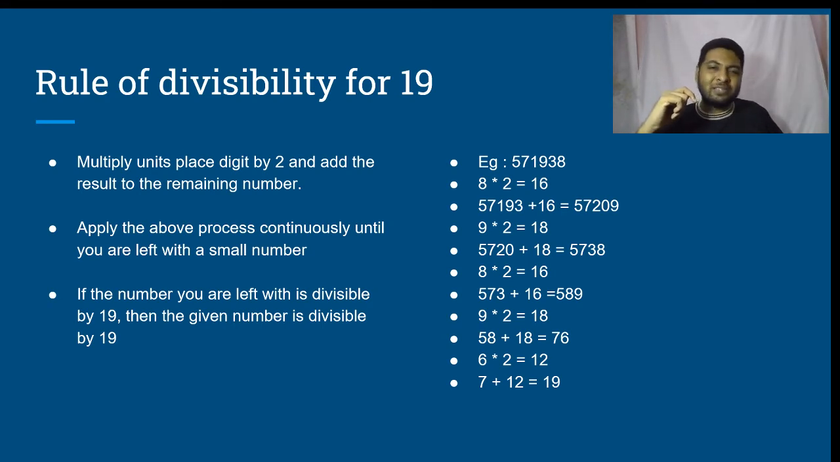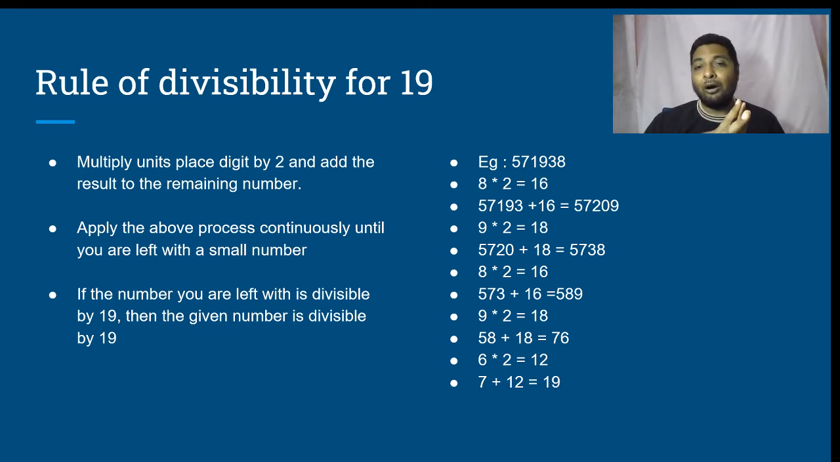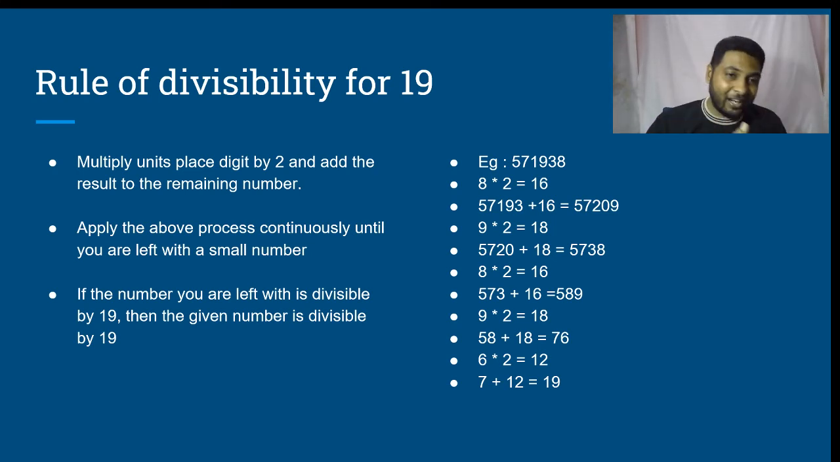Now, some of us might have thought, at some places we multiply the units place digit by some number, some places we add, some places we subtract from the remaining number. How on earth will I know with what number I need to multiply, where I need to add, where I need to subtract?